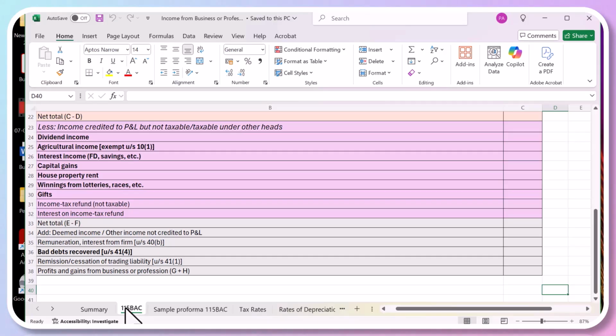If you have not shown this, you add it; if you have already shown it, then it's okay. If this money has been received by you and you have not shown it as a line item, then you add it. You have to pay tax on that as business income. Now, these are tax rates.